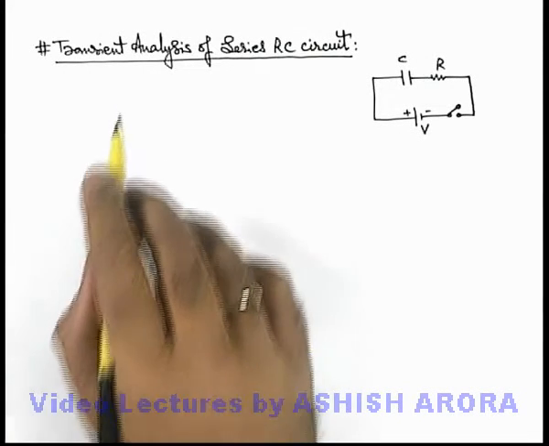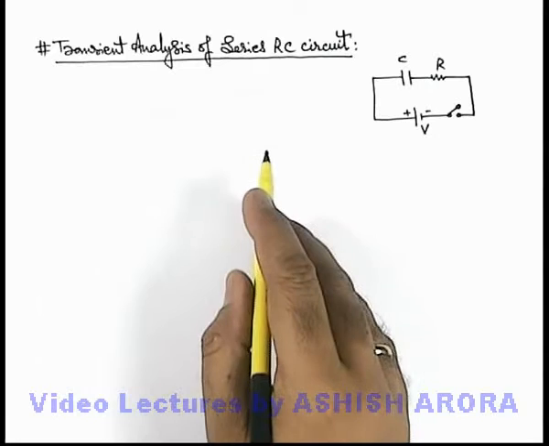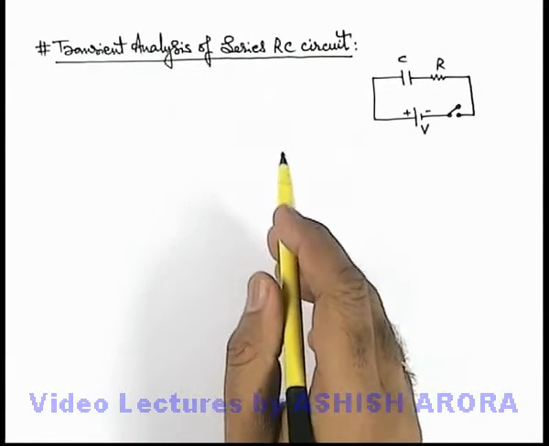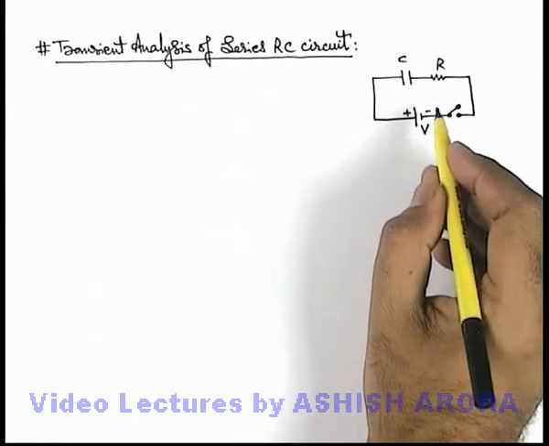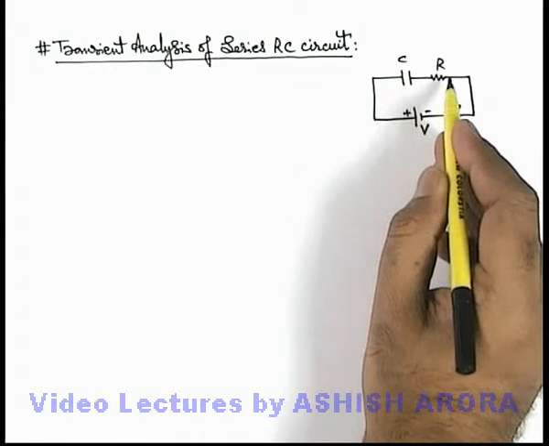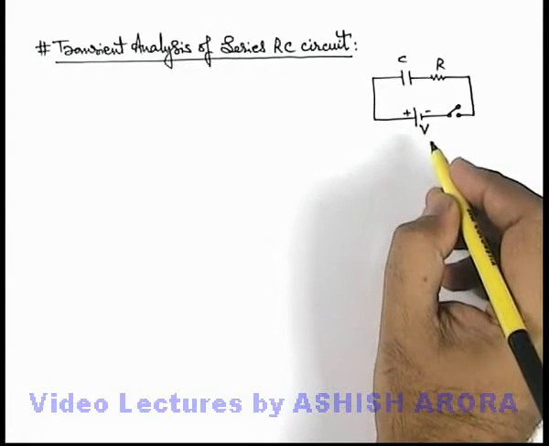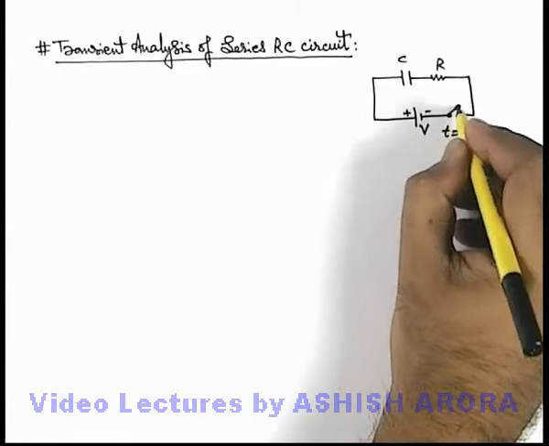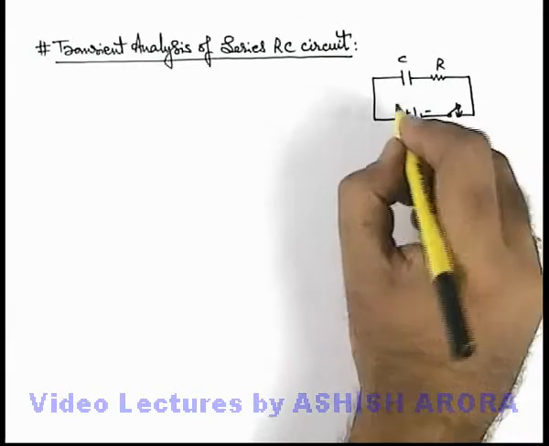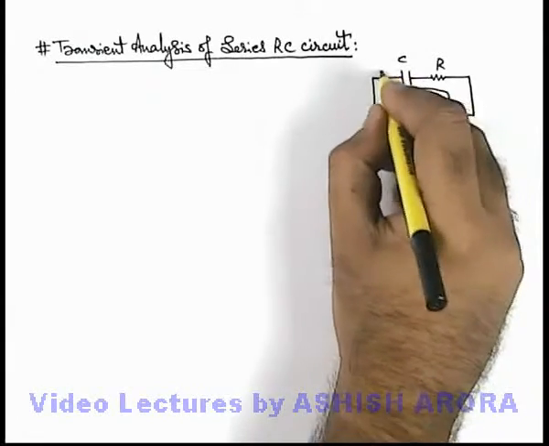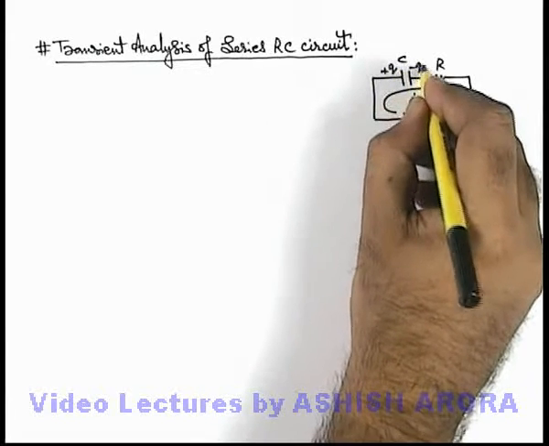Let us study the transient analysis of series RC circuit, which we have qualitatively discussed in the previous section. Here you can see in the circuit a capacitor in series with the resistance is connected across a battery of EMF V, and say if we close down the switch at t equal to 0, we know that the battery will supply a current I, and due to this current a charge plus Q and minus Q are deposited on